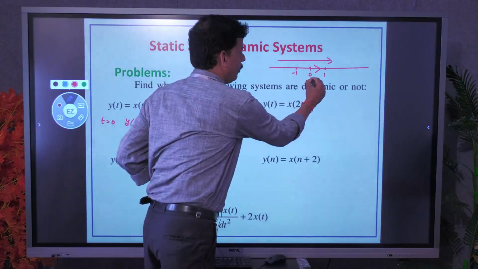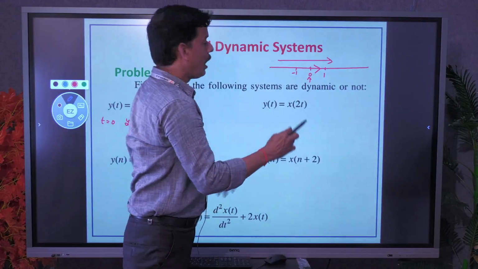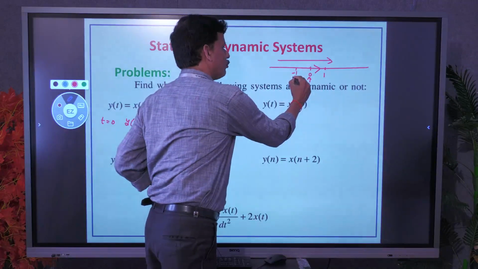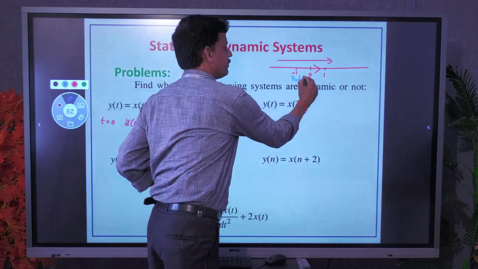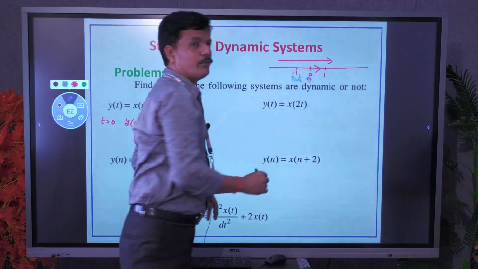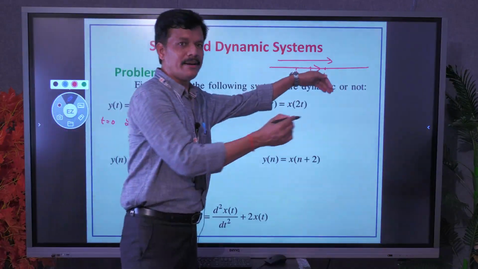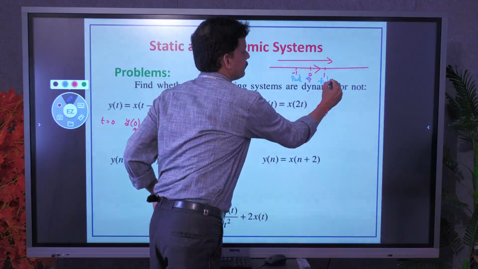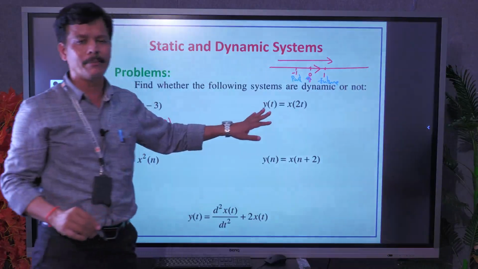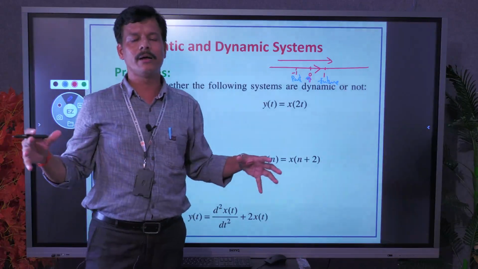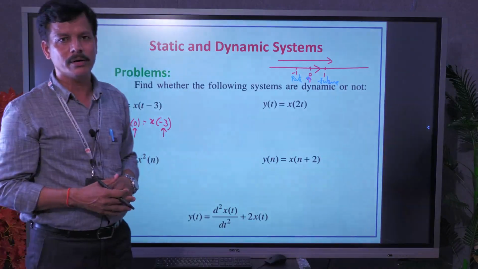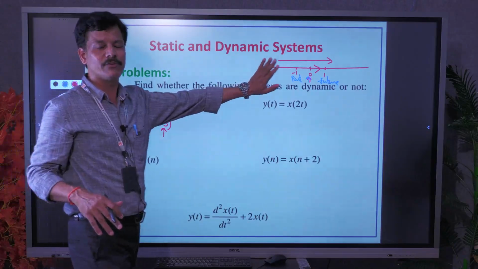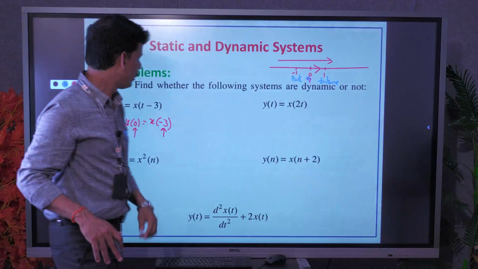If we are at 0, minus 1 is already over, so it is past. If we are at 0, 1 did not reach till now, so that's why it is future. Like this you can remember. It's not a technical rule from any book. It is just for remembering easily.